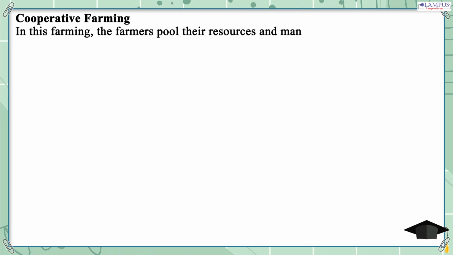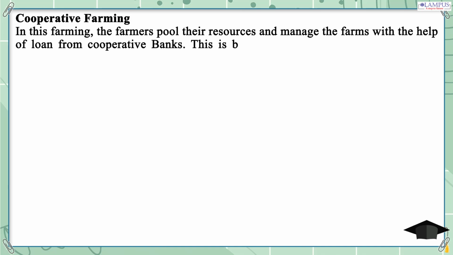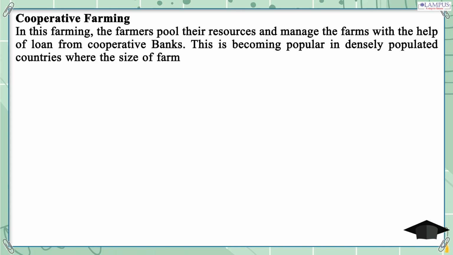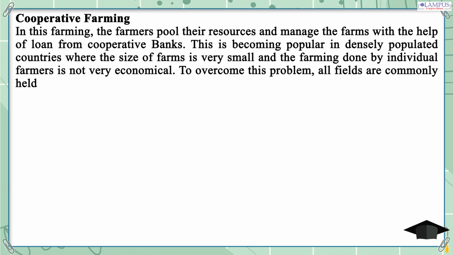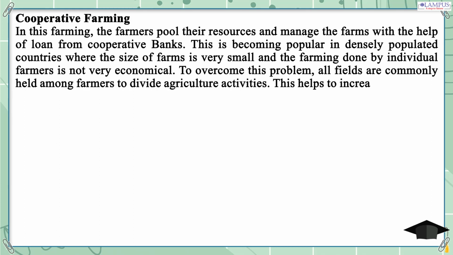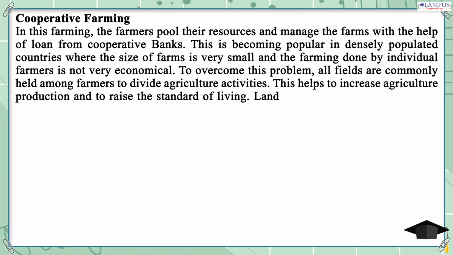Cooperative farming. In this farming, the farmers pool their resources and manage the farms with the help of loans from cooperative banks. This is becoming popular in densely populated countries where the size of farms is very small and the farming done by individual farmers is not very economical. To overcome this problem, all fields are commonly held among farmers to divide agriculture activities. This helps to increase agriculture production and to raise the standard of living. Land is also worked collectively so the modern machines can be used in an effective way.